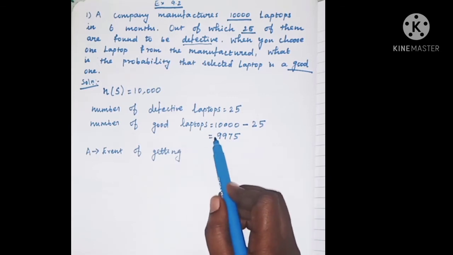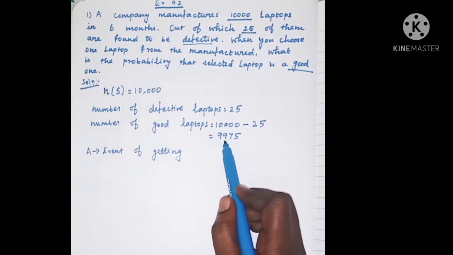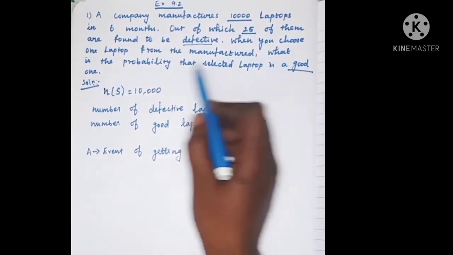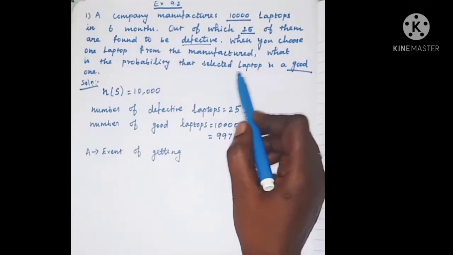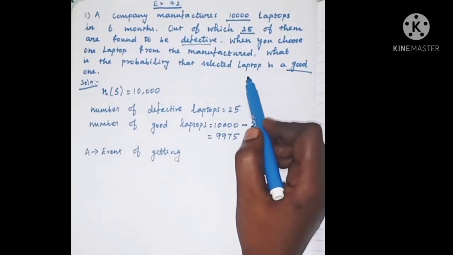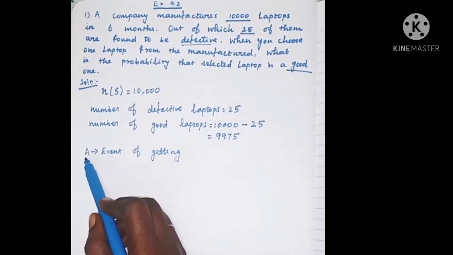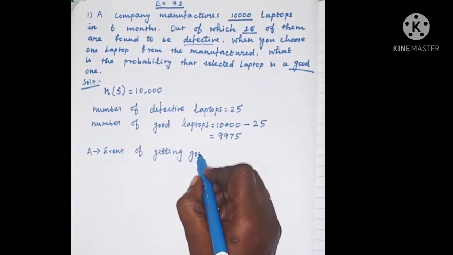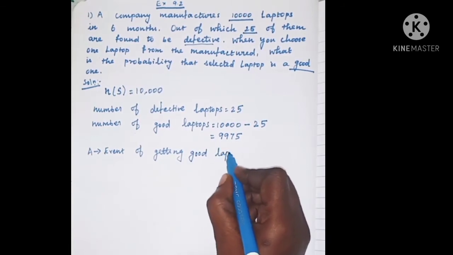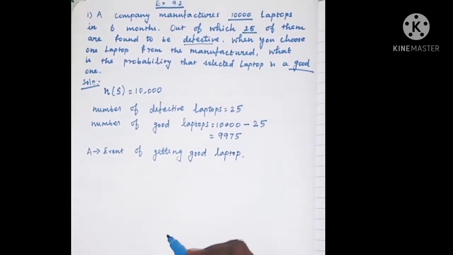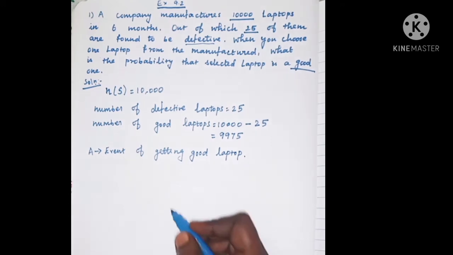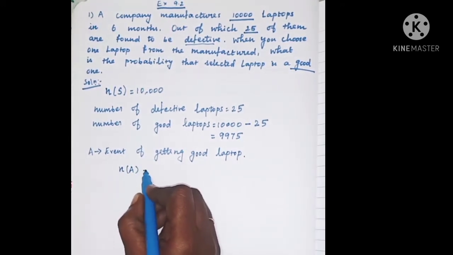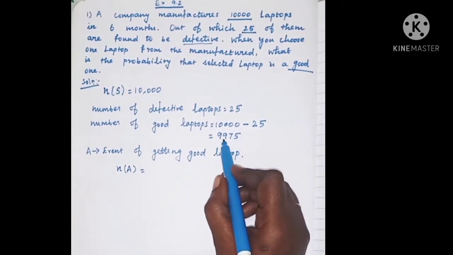The number of good laptops is equal to 9,975. Now we have to find the probability that the selected laptop is a good one. So we take A to be the event of getting a good laptop. So the number of A, the number of good laptops, is how many good laptops are there?